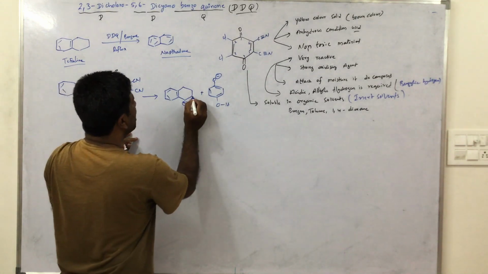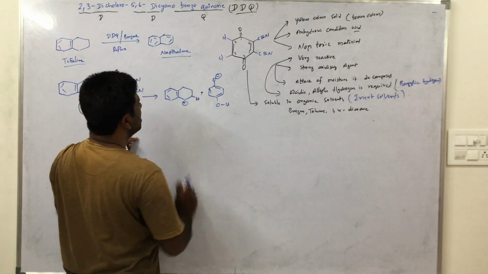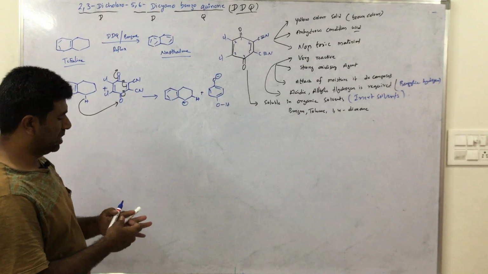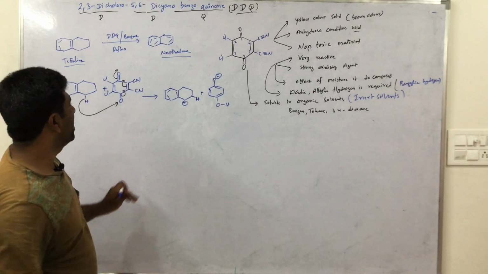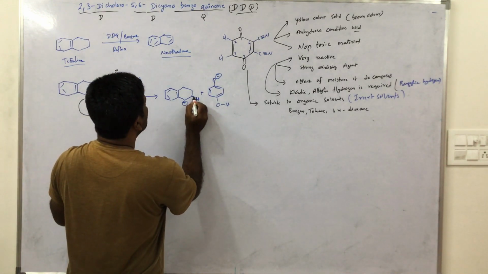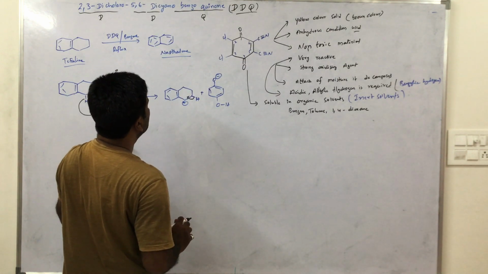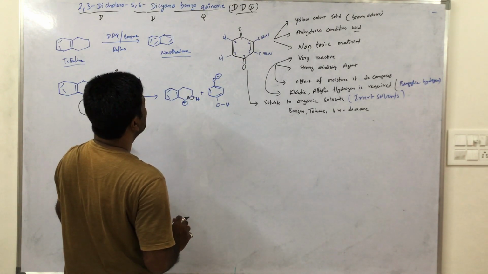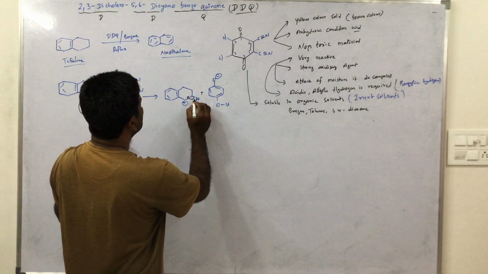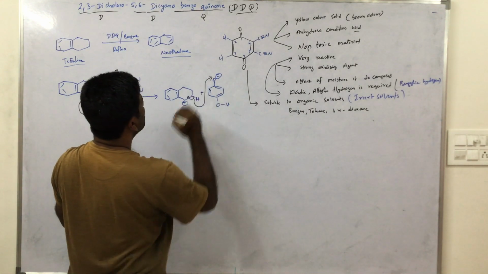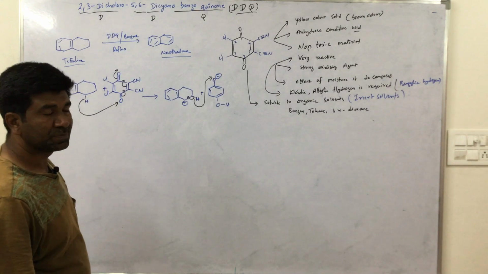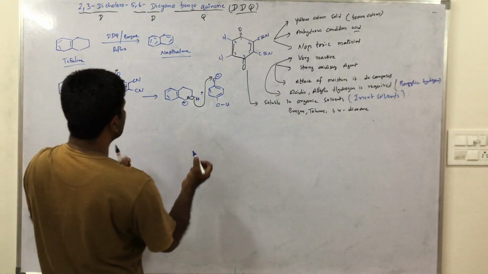Now here one more hydrogen is present. So what happened? This bond is migrated. This hydrogen goes to this one. Now the product is,